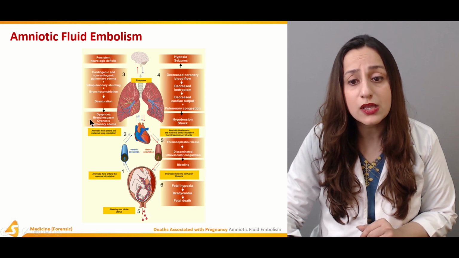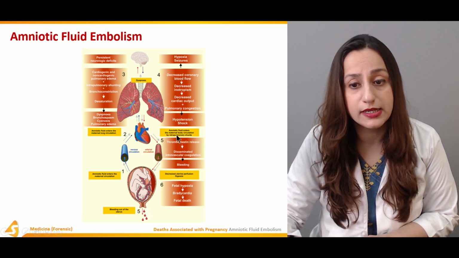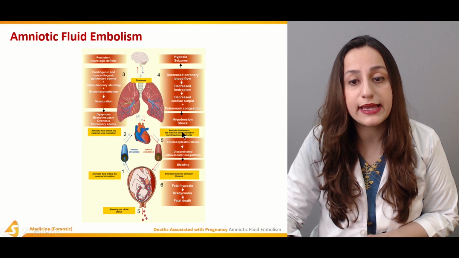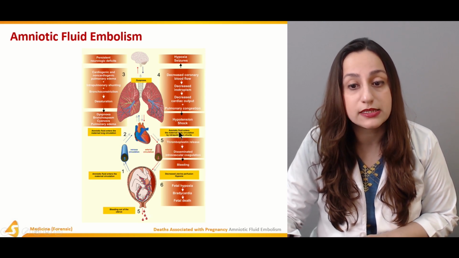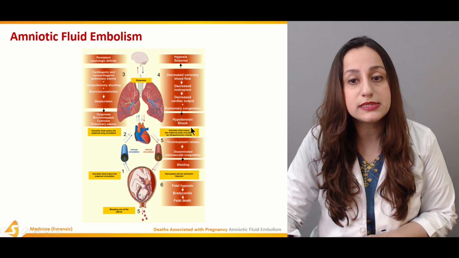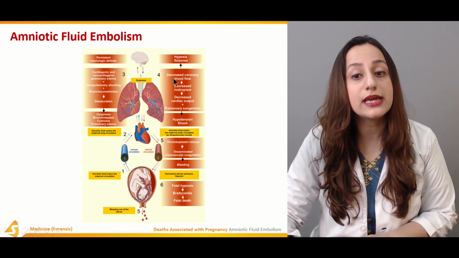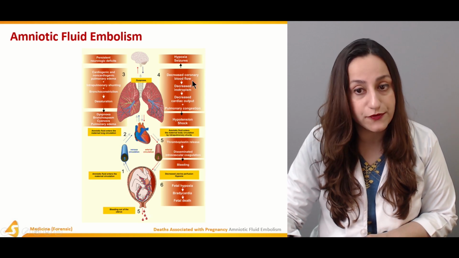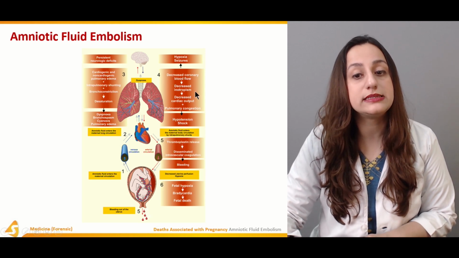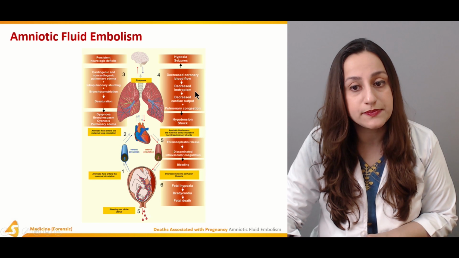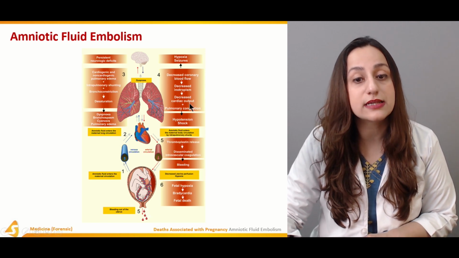On the other hand, if the amniotic fluid enters the maternal blood circulation, it can be due to hypoxia and seizures, which can result in decreased coronary blood flow. Again, that will result in decreased inotropy, and that will result in decreased cardiac output.